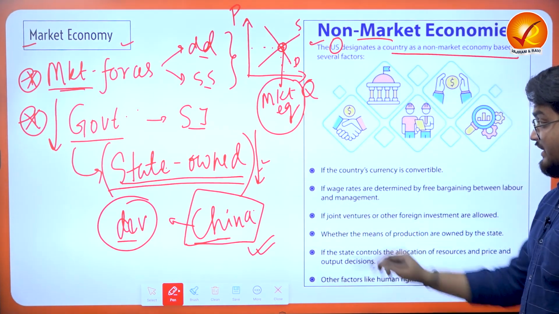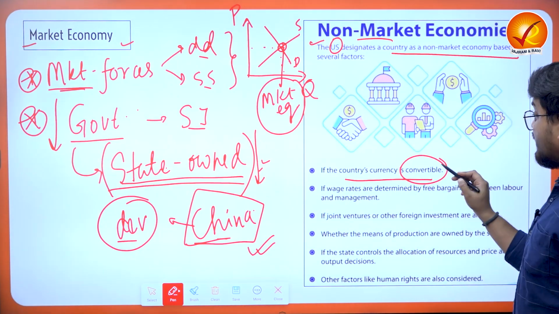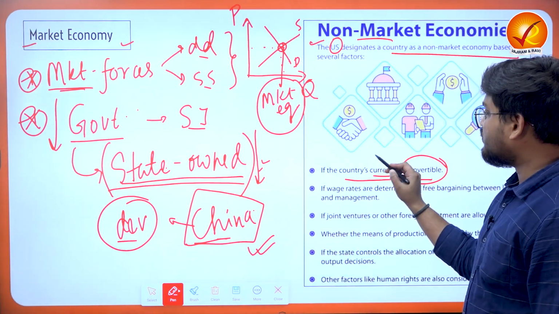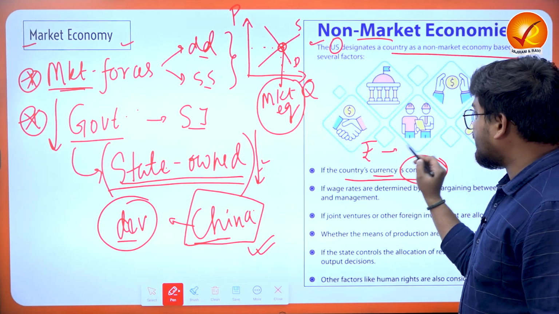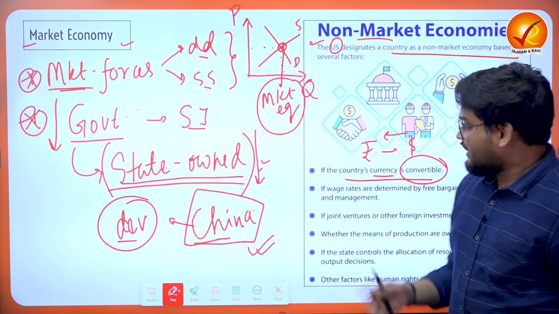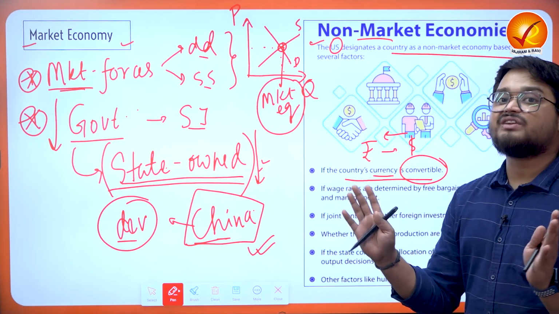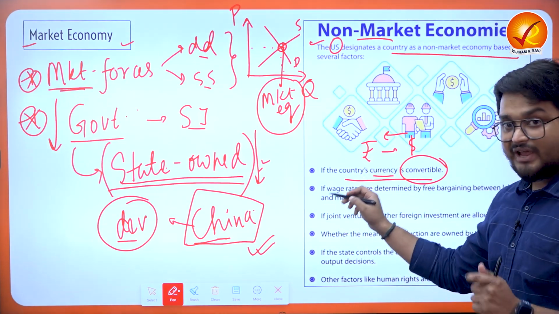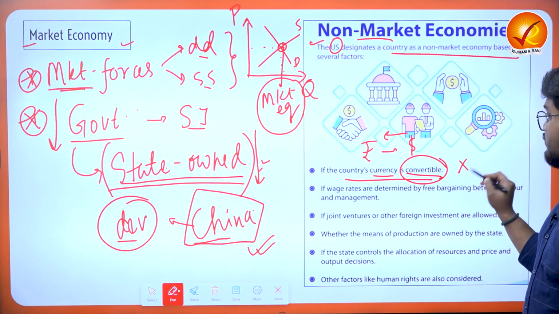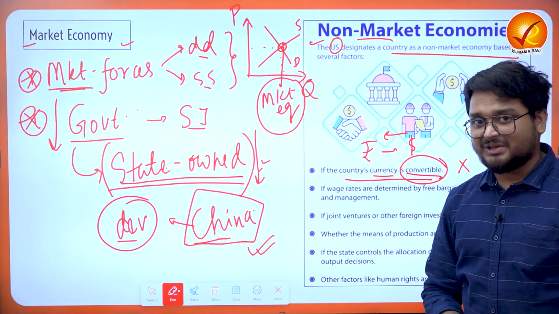The first factor is whether the country's currency is convertible or not. That means the currency of almost all countries must be easily convertible, for example rupee to dollar or dollar to rupee. This easy convertibility actually benefits world trade, right? It is not imposing any restrictions. So if a country has some restriction on the convertibility of its currency, that is not a market economy, right? That is not following the free and fair structure of the market economy.